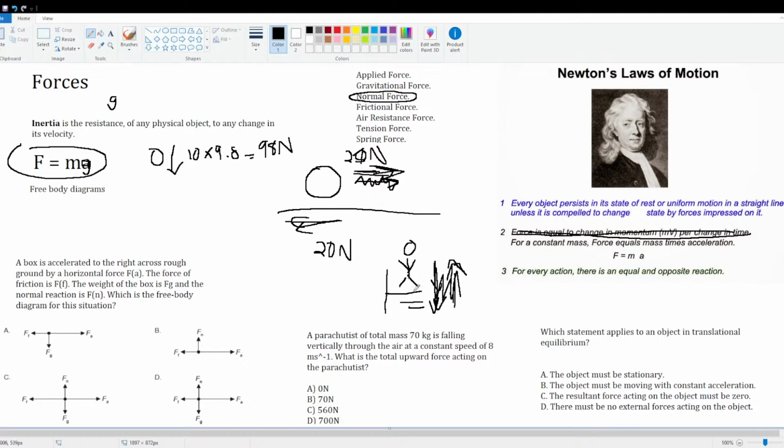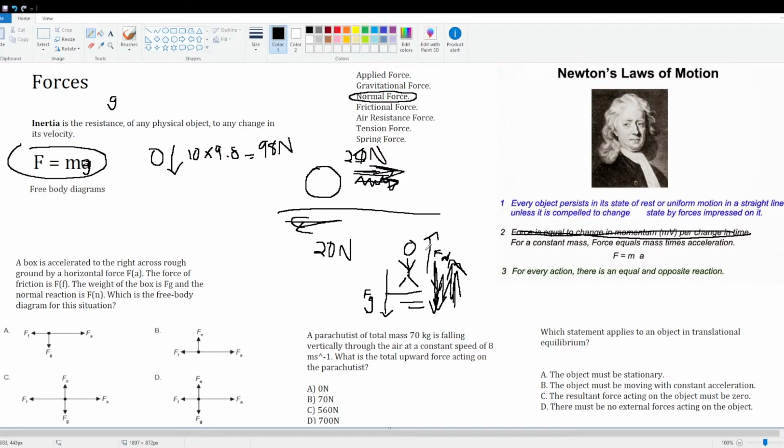The action force, or the force of gravity, is down, and then up is going to be the normal force. So when you're just standing there, gravity is acting on you, and the normal force, or the reaction force, is you acting on gravity.